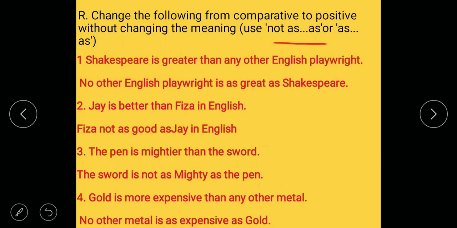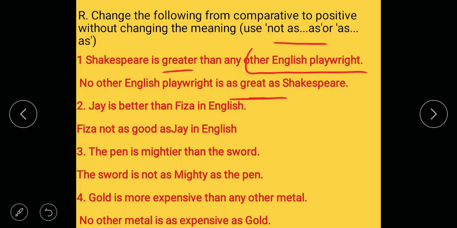Then first of all you have to, no other English playwright is as great as, okay, we are using as form, then as great as Shakespeare. Comparative change to positive form. Okay, greater is the comparative form, great is the positive form, we have to change greater to great.